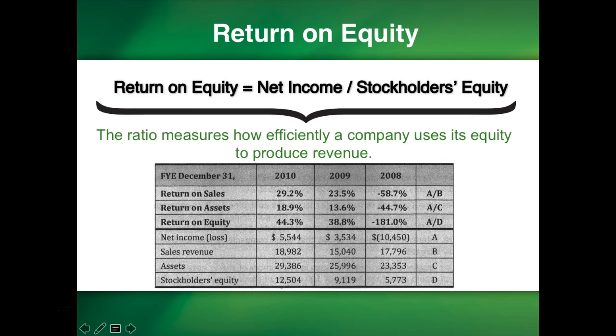Return on equity is computed as net income divided by stockholders' equity. The ratio measures how efficiently a company uses its equity to produce revenue. We can see that the return on equity for McMoRan has improved. In 2008 it was negative, not good, and in 2010 it was 44.3%, a drastic increase from 2008 and a good improvement from 2009.